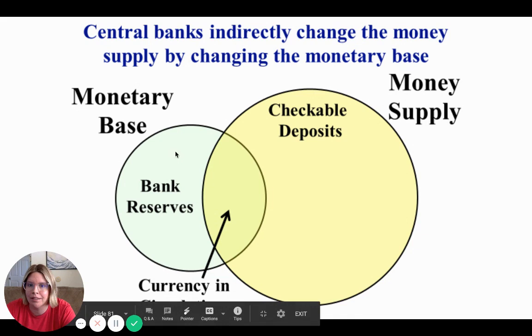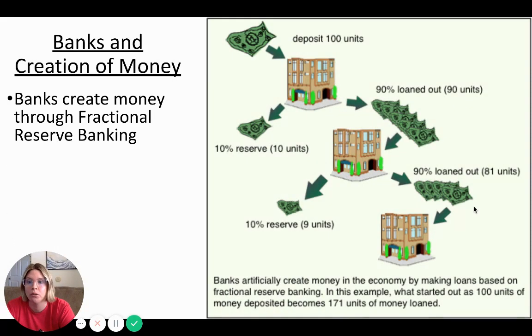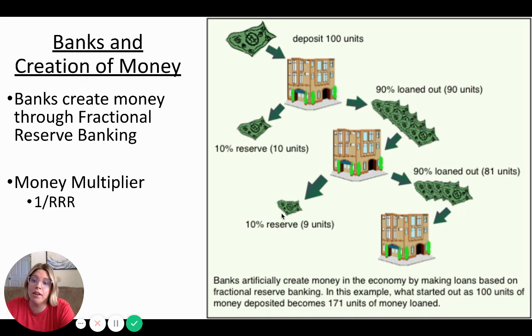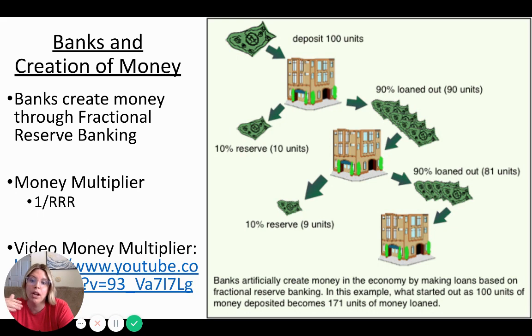This is what the bank has in the bank, what they own. And then this is the checkable deposits, basically, that we've deposited that are actually ours. They don't really belong to the bank, even though they're holding onto it for us right now. Banks can create money through that fractional reserve banking system. This is where the money multiplier goes into effect. So we should know that 1 divided by the reserve requirement ratio will give us our money multiplier. And then we just multiply that by whatever the amount is that the banks are allowed to loan out, basically. So the money multiplier goes into effect. Remember that if the banks are getting loans, if the central bank is buying money from the bank, that doesn't make sense, not buying money.